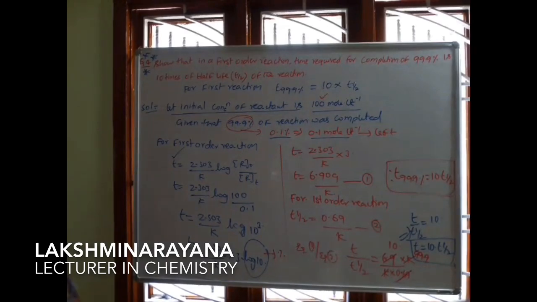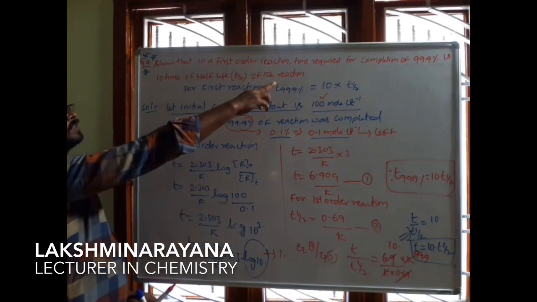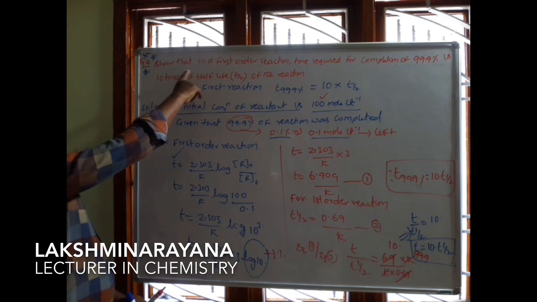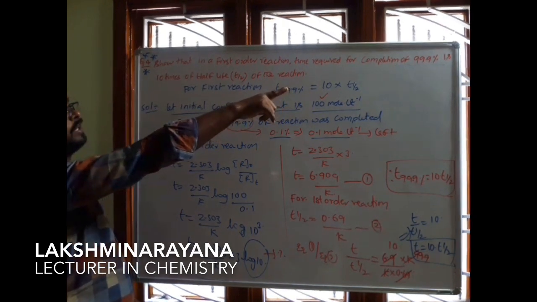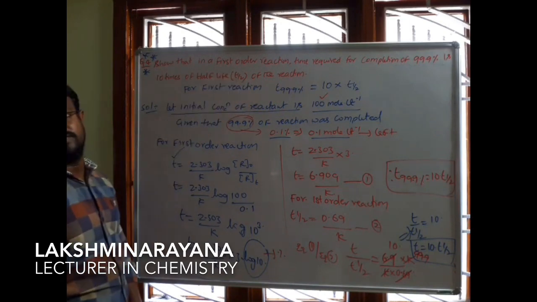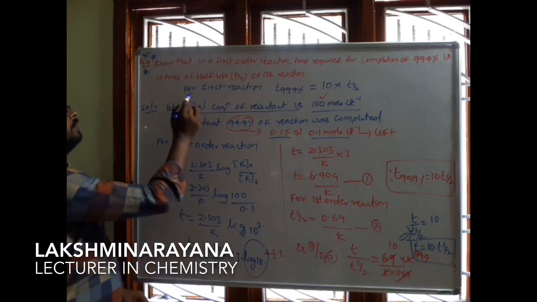See once again. For a first order reaction, the time required for completion of 99.9% is 10 times its half-life.